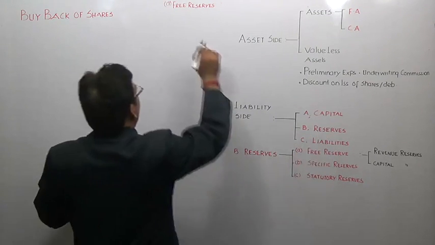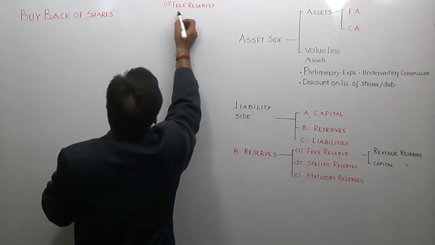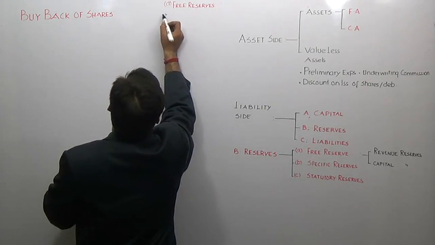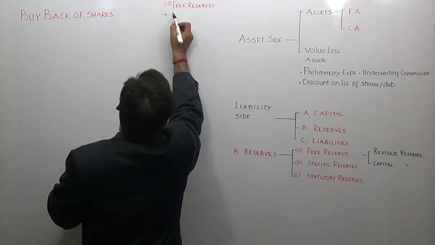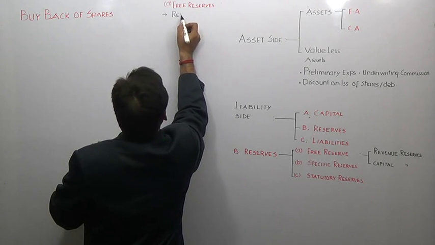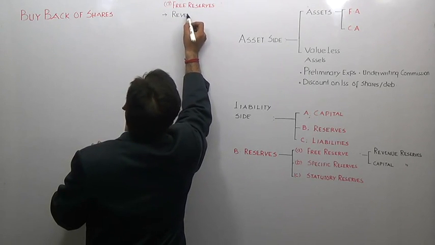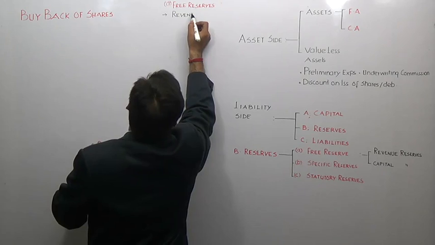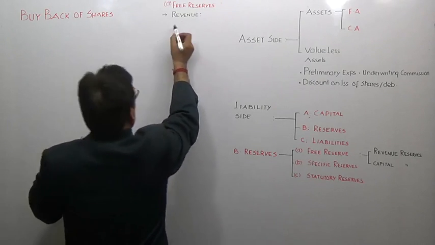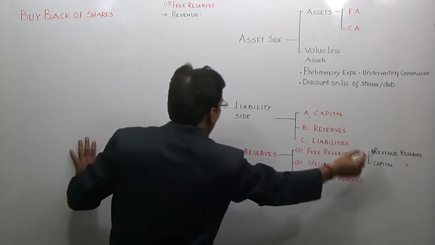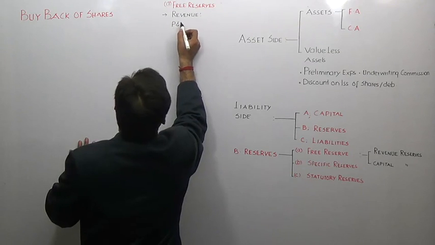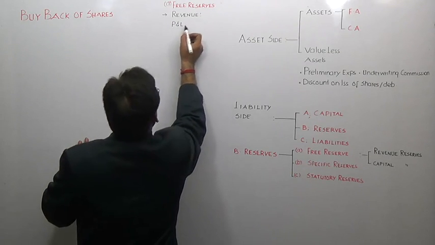So first of all, I am making a list of free reserves, and even under free reserves, first of all I am taking revenue nature reserves. Is it clear to you? All these are revenue nature reserves. Under free reserves, first we pick up revenue nature reserves, that is profit and loss account credit balance, correct?